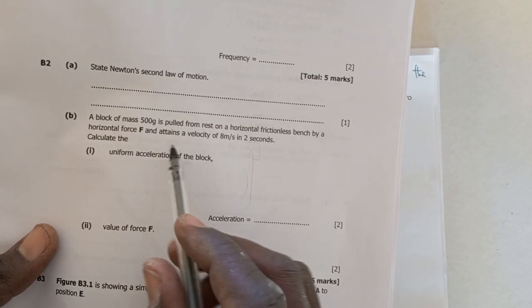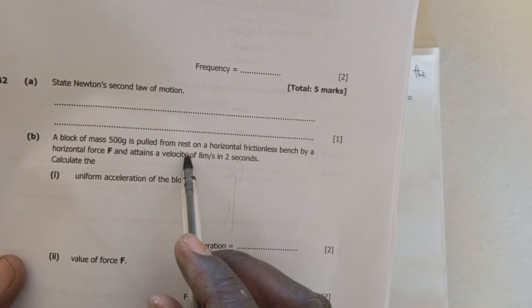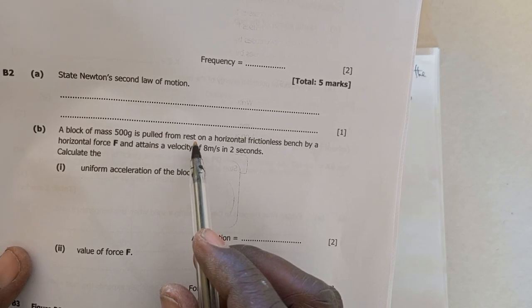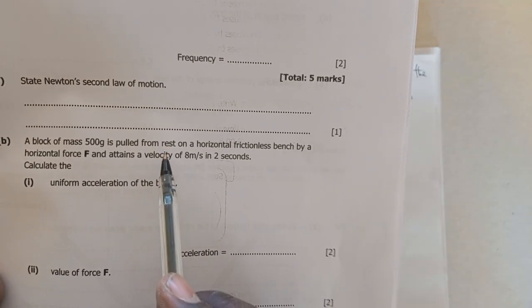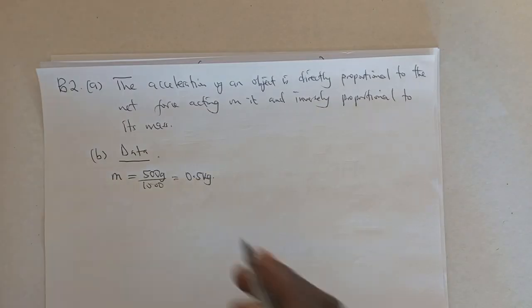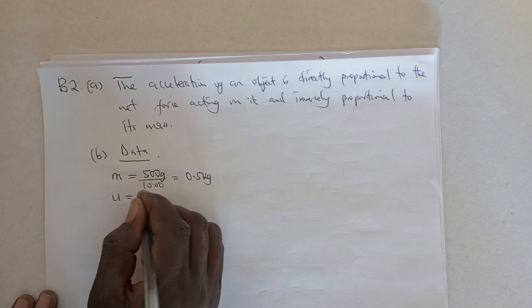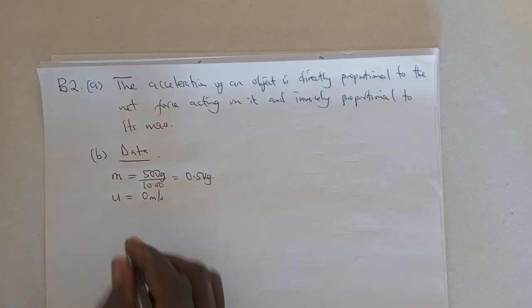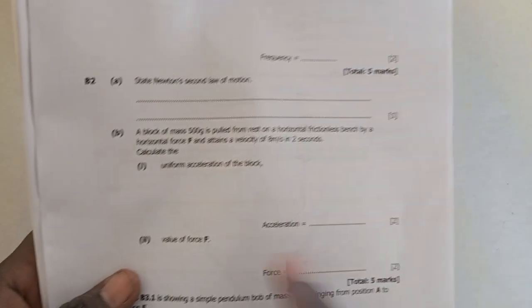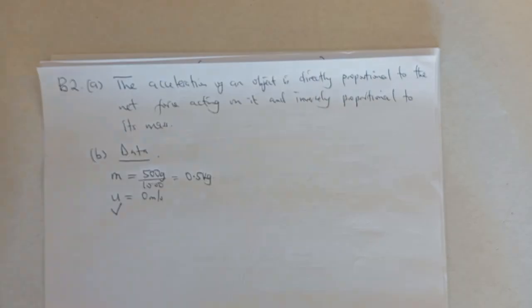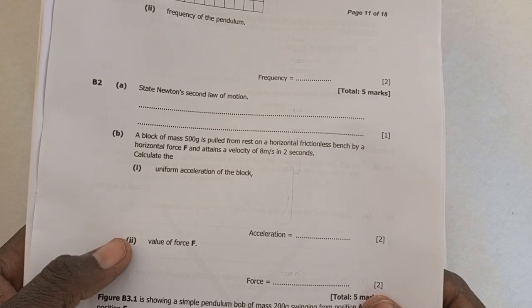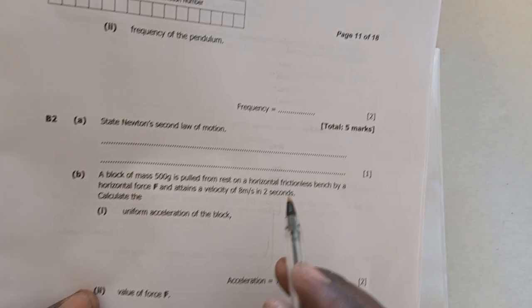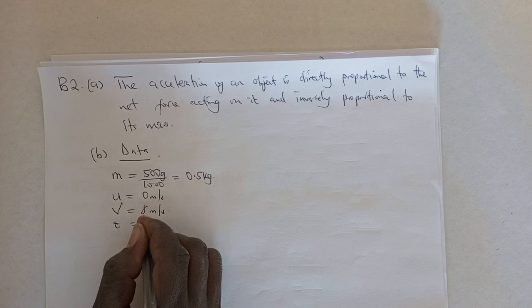We are told that it is pulled from rest. So, because there is rest, we need to come up with something here. And when we proceed reading, we find that there is velocity. So rest basically tells us that the body had an initial velocity of 0 because it was resting. So there is an initial velocity of 0 meter per second. What else do we have? The final velocity, we are told in the question, of 8 meter per second. And then we have also time of 2 seconds.